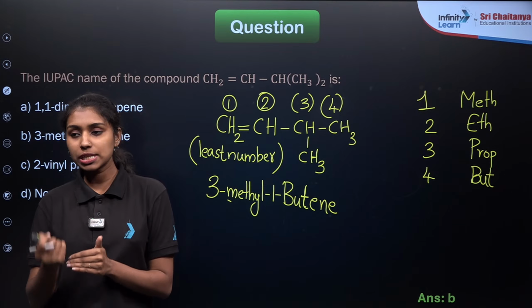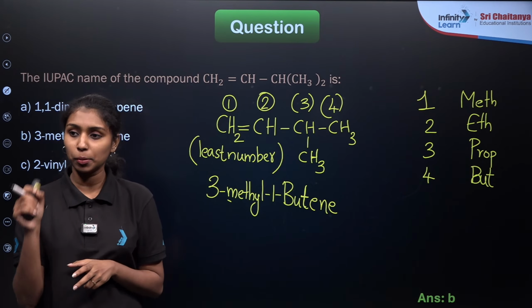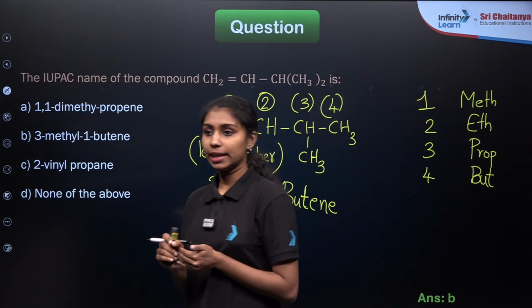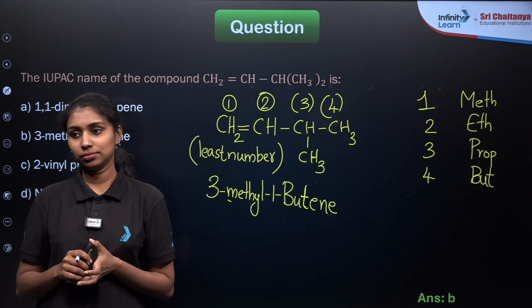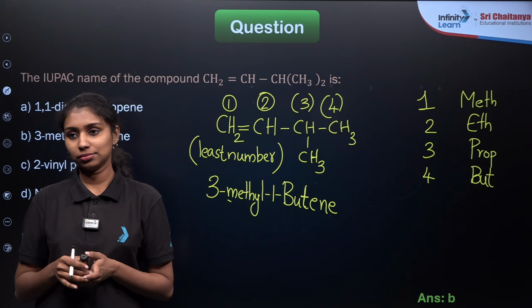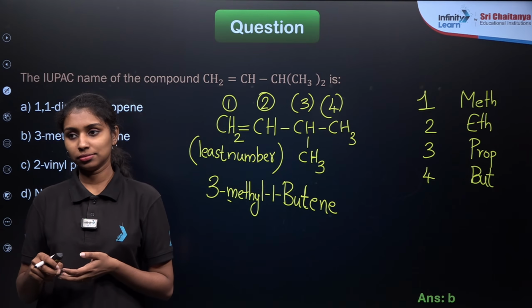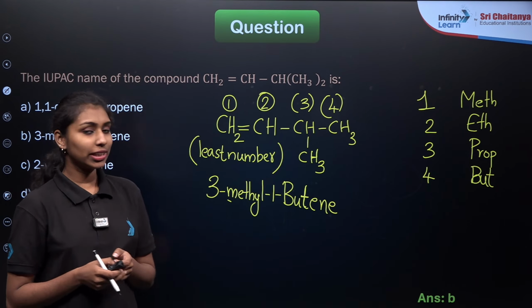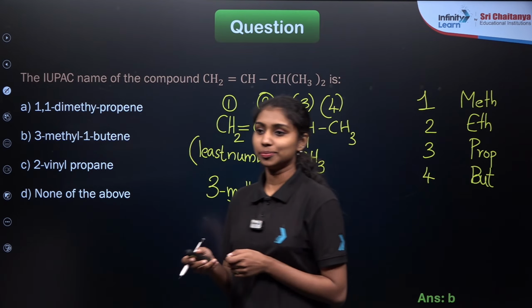In the case of a compound having both a double bond and a triple bond together, you need to give the least number to the triple bond. Clear? Just rewatch our recorded session for the IUPAC naming of compounds, then you will get the correct idea about that.